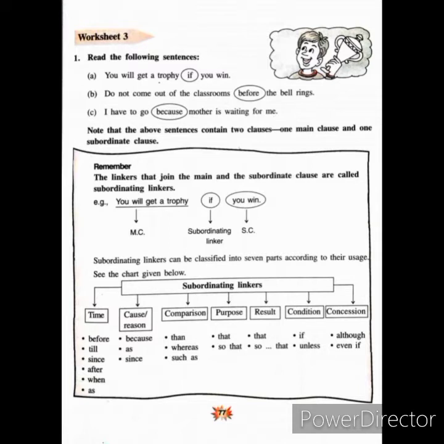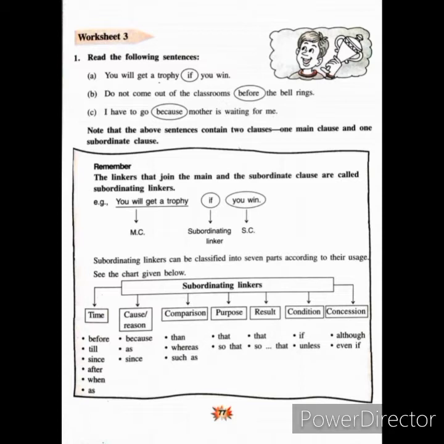So whenever you are joining one main clause and one subordinate clause together, then we use a subordinating linker. And when we are joining two independent statements together, then we use a coordinating linker. Now here is the list of all the subordinating linkers.